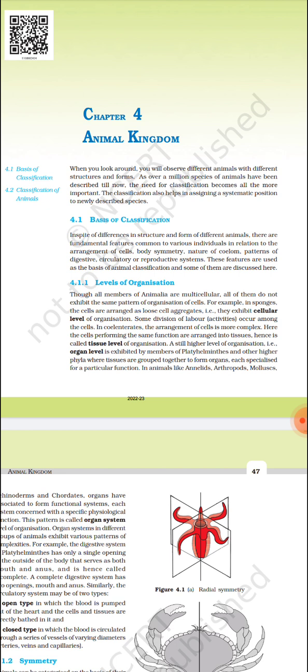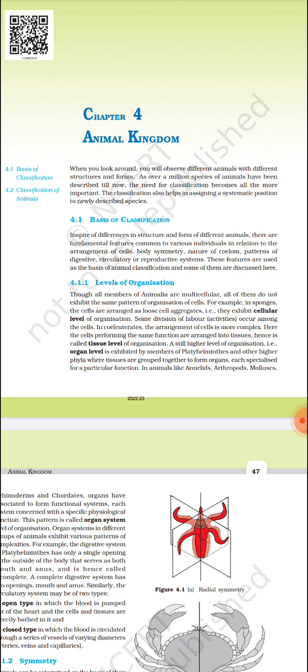Please don't be confused by the names at the time you learn this. If you understand it, it will be very easy for you. Why have we divided animals into all these parts? To classify the animals. Why is classification required? For better understanding of the characteristics of animals and understanding their systematic position.